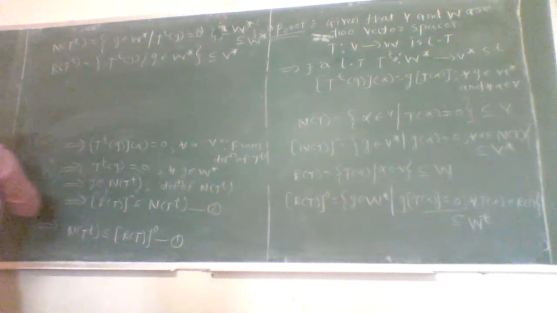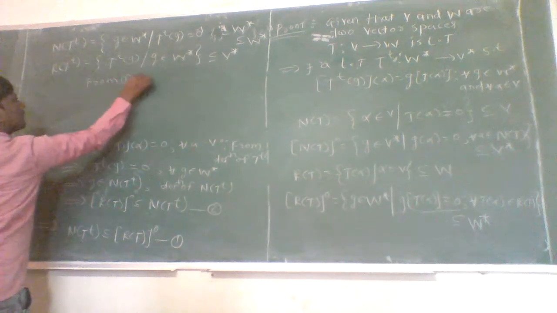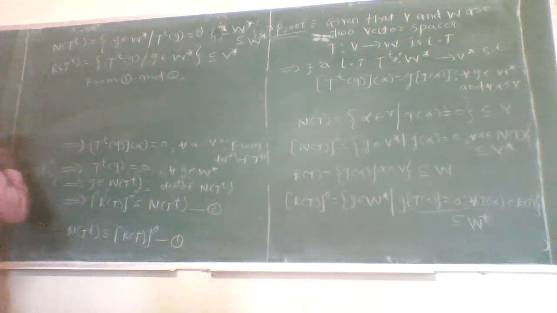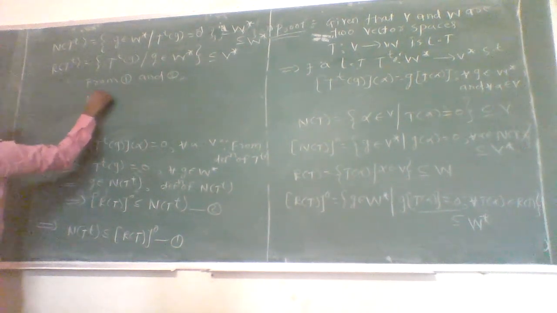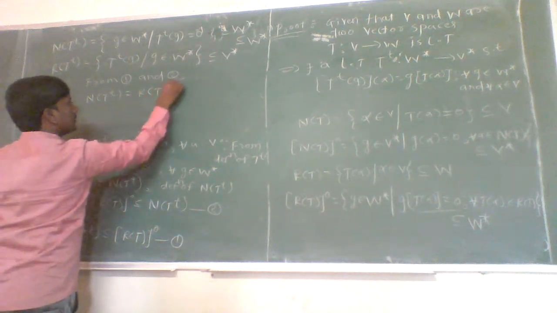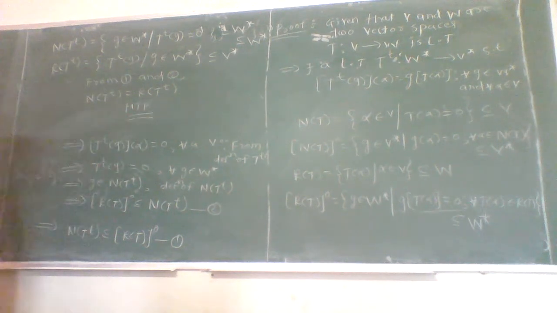From 1 and 2, null space of T to the power T is nothing but annihilator of range space of T. And hence the first one is proved here.